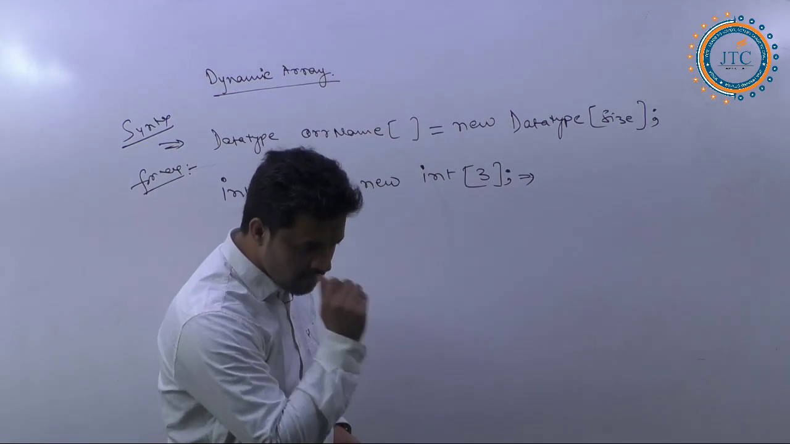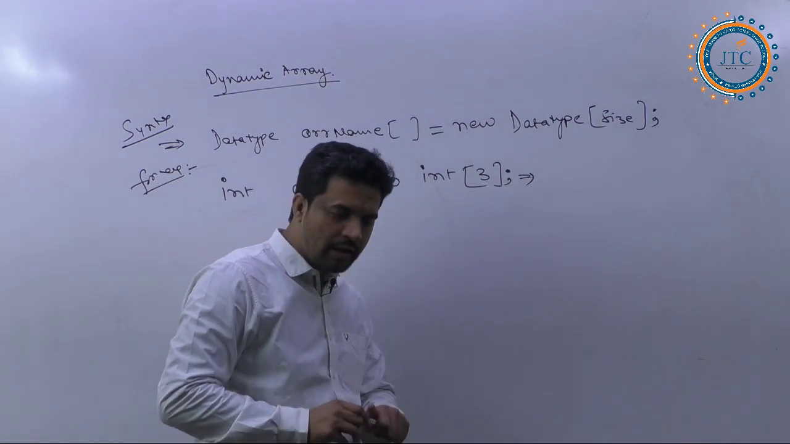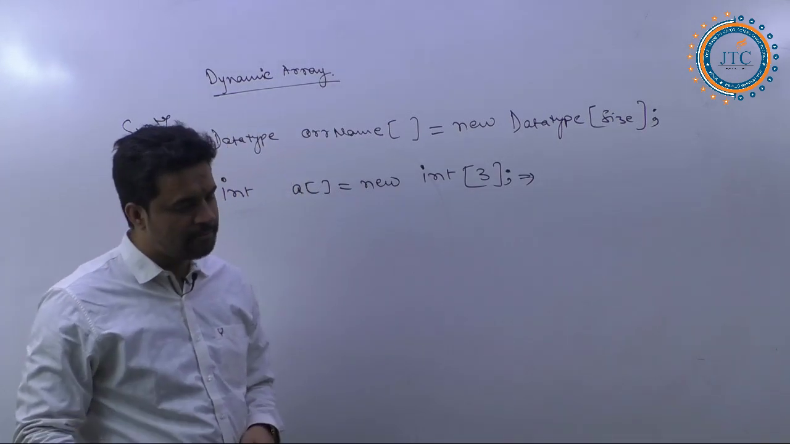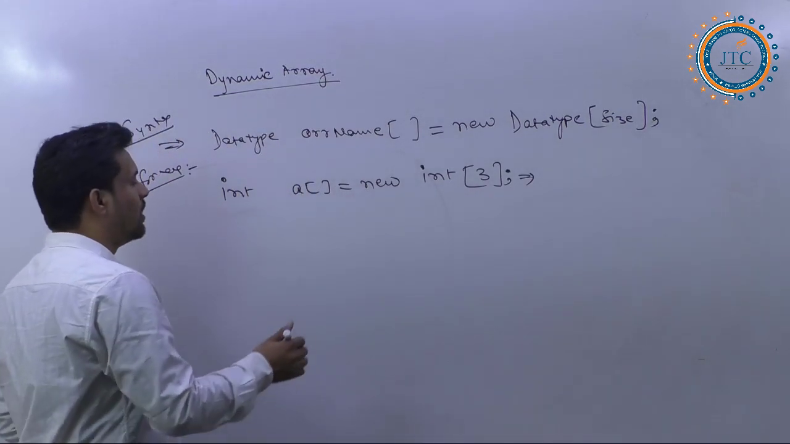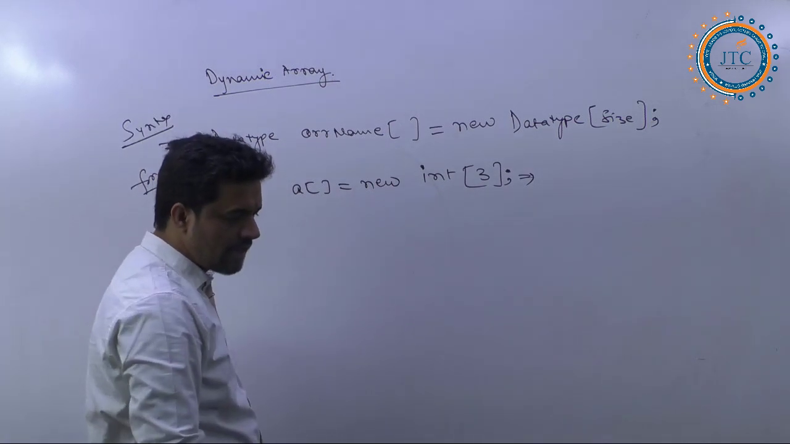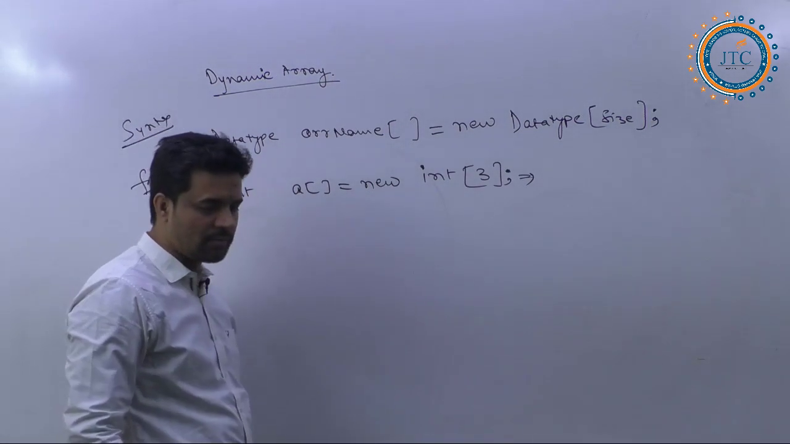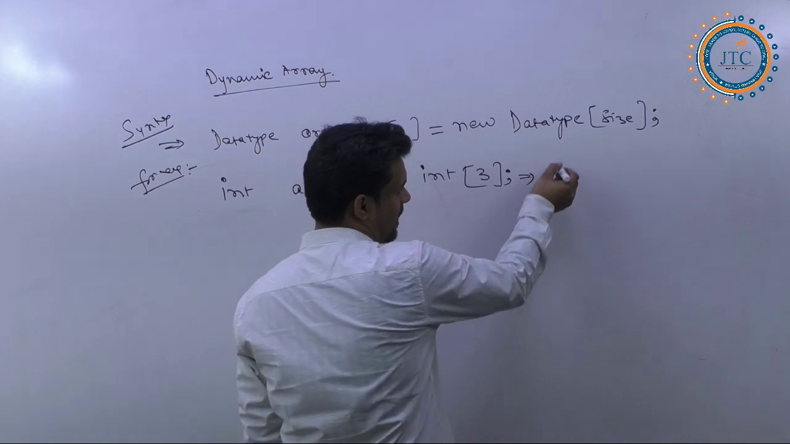Well. Now again, as I just now told you, the representation of this array, that is the dynamic array representation, as I am going to do here. So what is this dynamic array?